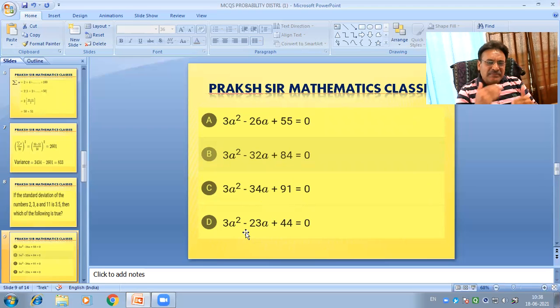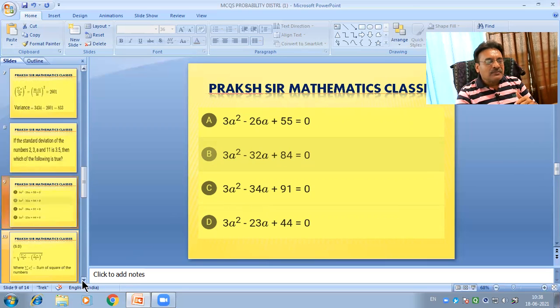That is, in this multiple choice question, four numbers are given and whose SD is given. Four numbers are 2, 3, 8 and 11. Whose SD is 3.5. And here, to show which of the following quadratic equations is true after solving this.